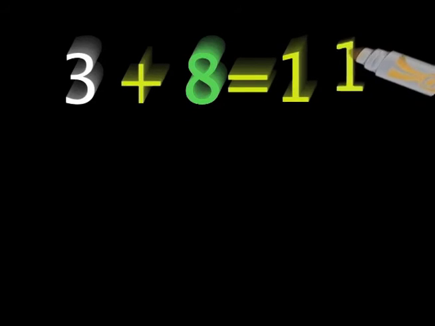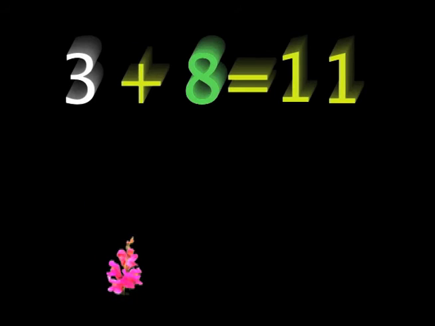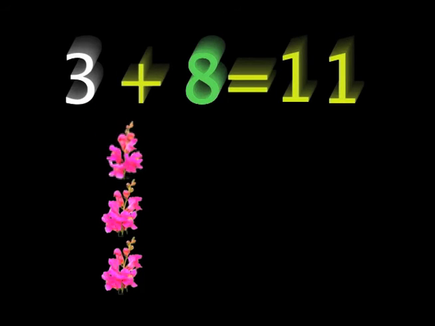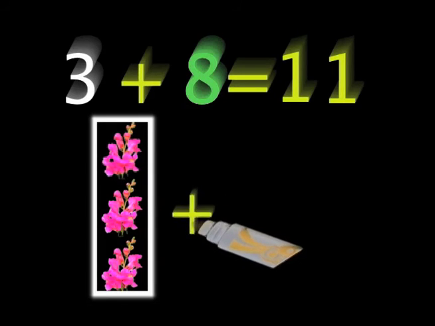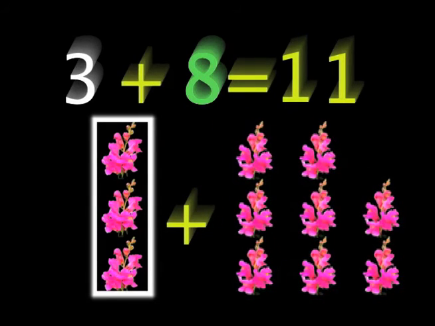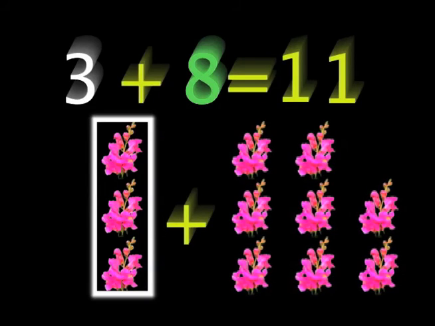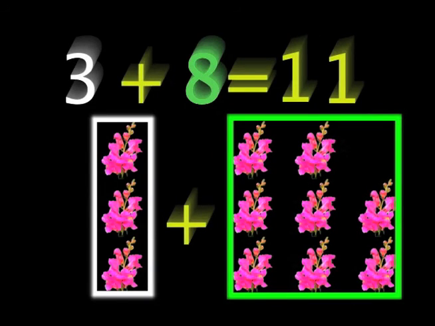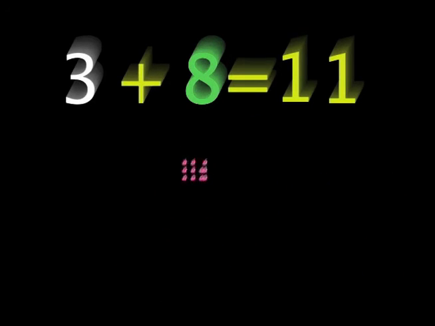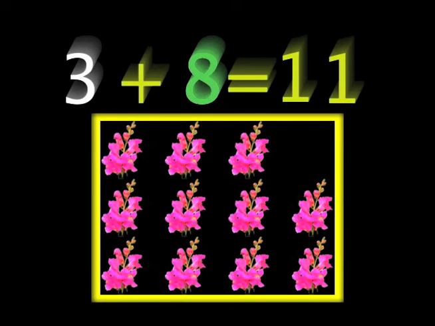Three plus 8 equals 11. Let's use snapdragon flowers for this video. There are 3 snapdragon flowers. 1, 2, and 3. This is a group of 3 flowers. Let's take 8 more flowers. This is a group of 8 flowers. If I put them together, it makes 11 flowers. So 3 plus 8 equals 11.